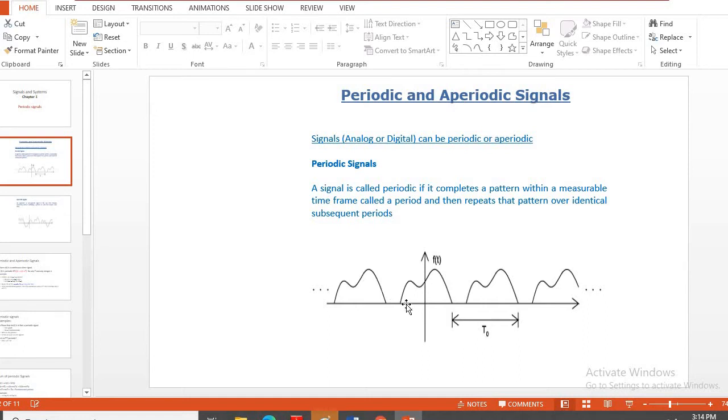It may be anything. Like here, some shape is present, some sort of parabolic and mixed structure. This is periodic because it is repeating itself within a measurable time frame, and that time frame includes the off time and on time of the respective cycle. For example, here T0, capital T0, is the period of this particular signal.